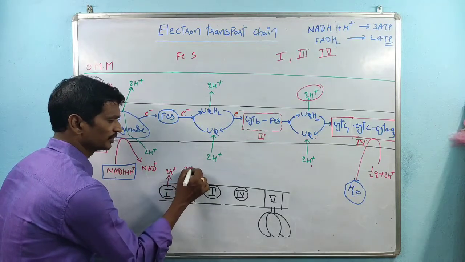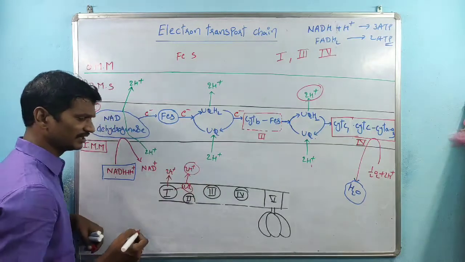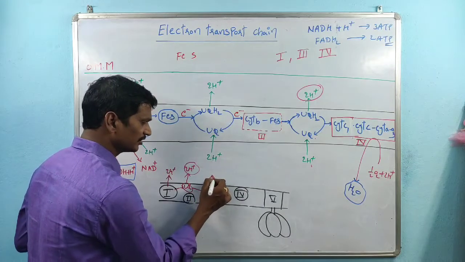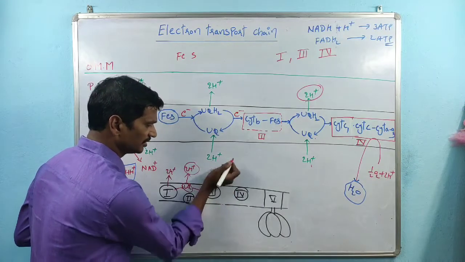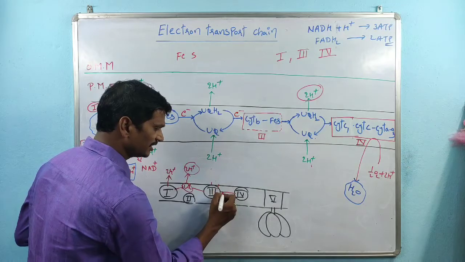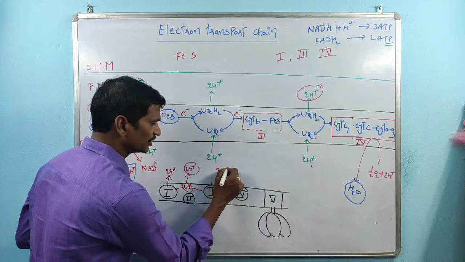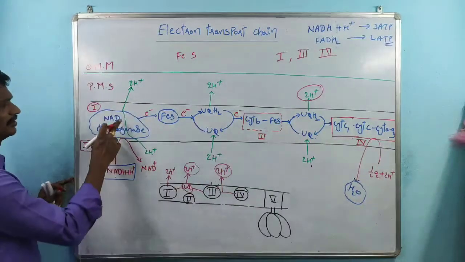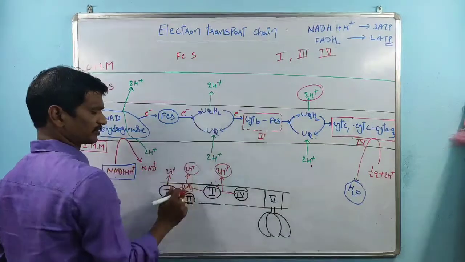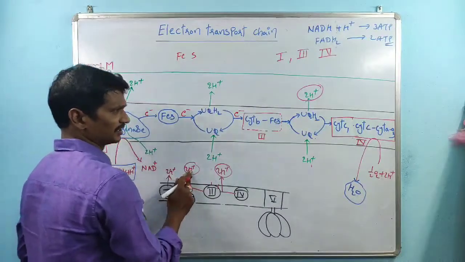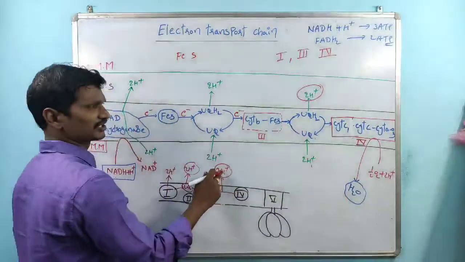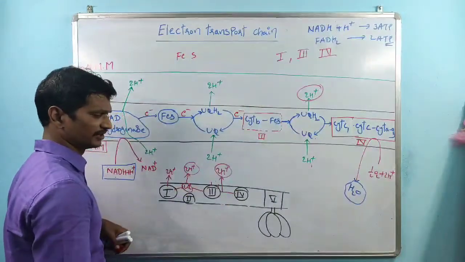Exactly between these two there is again ubiquinone, and from the ubiquinone again 2 H plus ions are transported. Very simple: complex 1, 2 H plus ions; ubiquinone, 2 H plus ions. After complex 3 there is again ubiquinone involved in pumping 2 H plus ions.